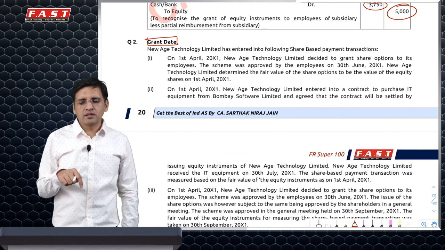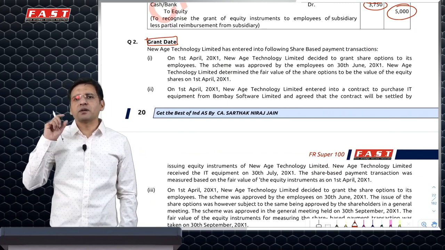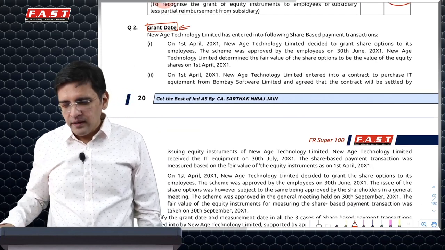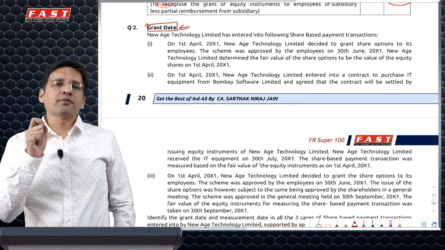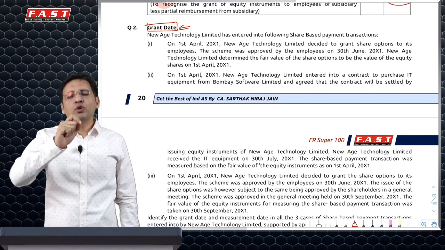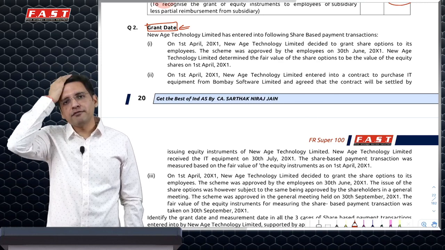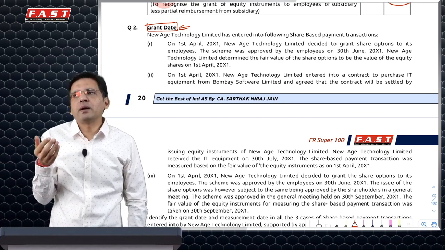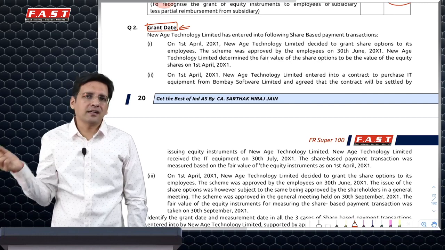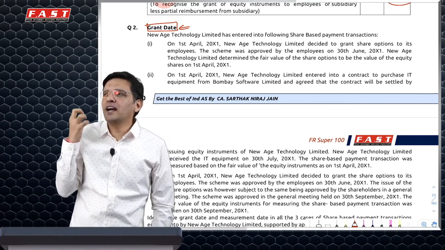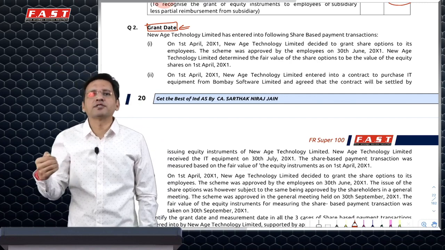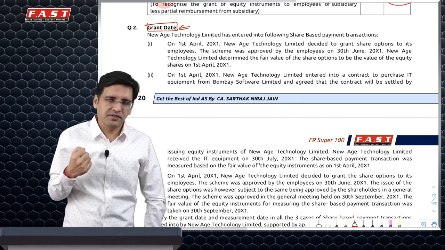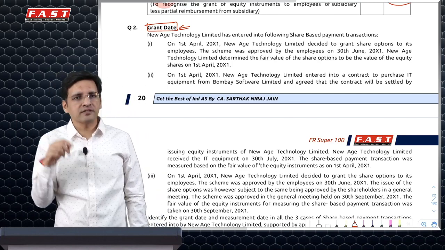This is one good question which you may get as a 4 or 5 marks question, or one of these particular adjustments can become part of a question in the exam, relating to grant date. In ESOPs, it is very important for you to understand that it is the grant date which is considered for determining the fair value of the transaction. So let's say I'm giving an ESOP scheme to my employees. It is the grant date fair value which will be recognized in expense. If I'm taking an asset and against that asset I'm agreeing to give shares, it is the grant date fair value of the shares which will be considered as the base, if I have to take the value of the share as the base for the value of the asset.